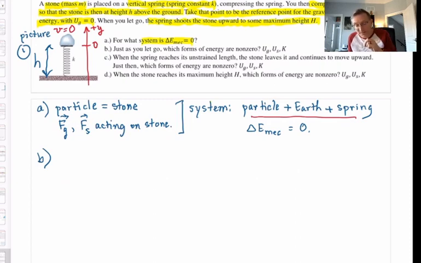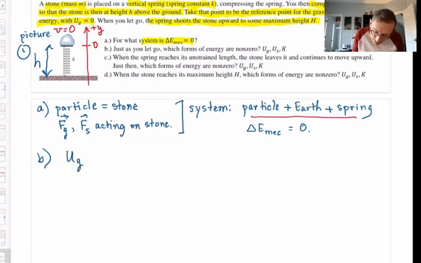They list three: gravitational potential energy, spring potential energy, and kinetic energy. Which ones are not 0? Actually, I'm going to go one by one through each of them and state whether they're 0 or not. I think that's the most definitive way to answer it. So let's start with U gravitational.